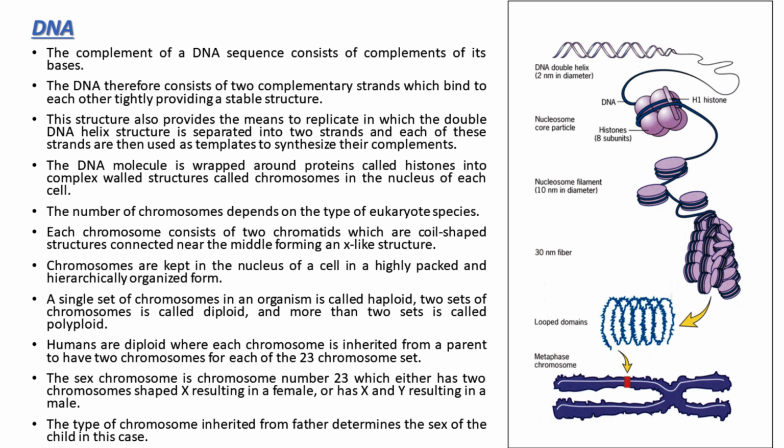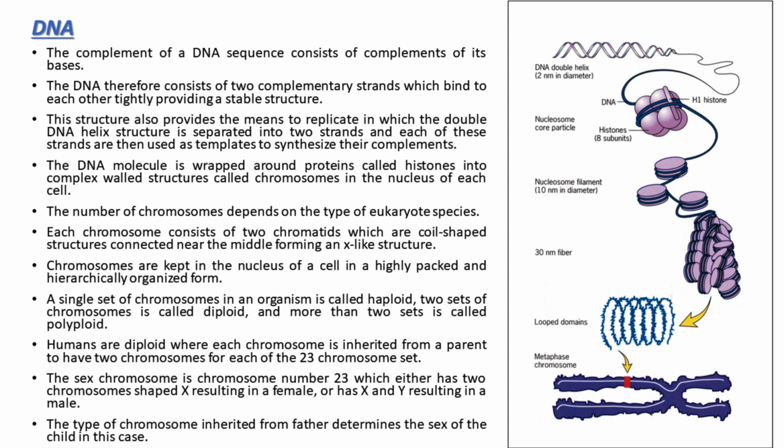The complement of a DNA sequence consists of complements of its bases. The DNA therefore consists of two complementary strands which bind to each other tightly, providing a stable structure. This structure also provides the means to replicate, in which the double DNA helix structure is separated into two strands, and each of these strands is then used as a template to synthesize its complement.